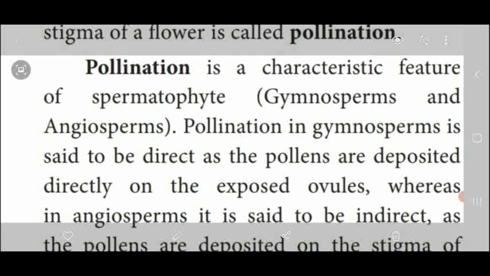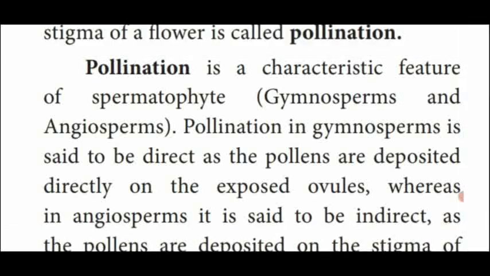The pollination of the gymnosperm and angiosperm is different. In gymnosperm plants, the pollen is deposited directly on the exposed ovules, because gymno means naked and sperm means seed or ovule. So naked seeds are naked ovules. The seeds are not located inside the ovary in gymnosperm, so the pollen grains are directly deposited on the exposed ovules.